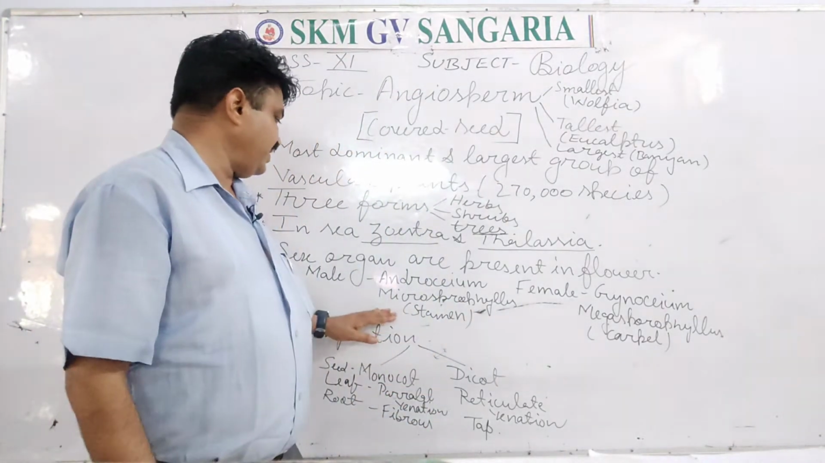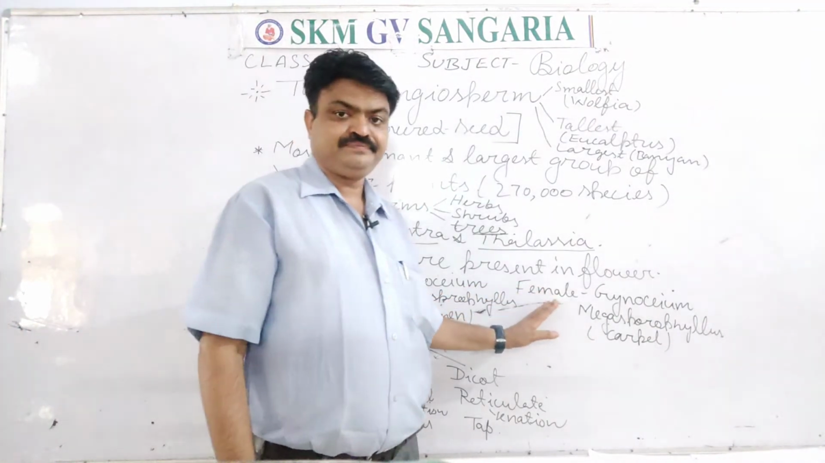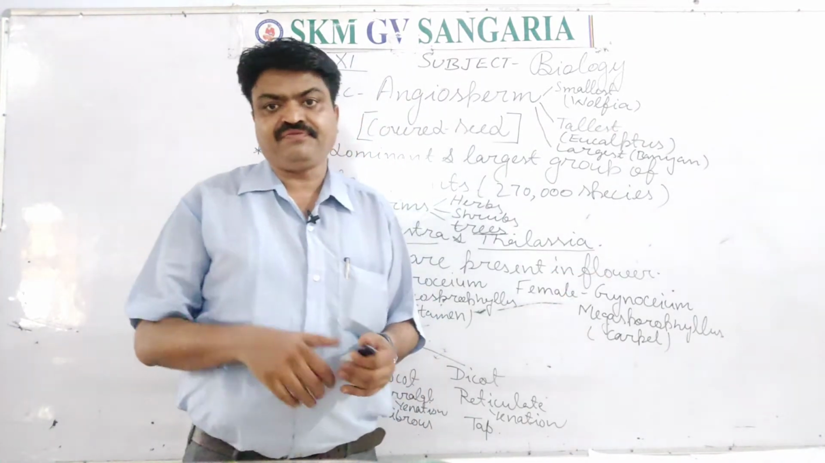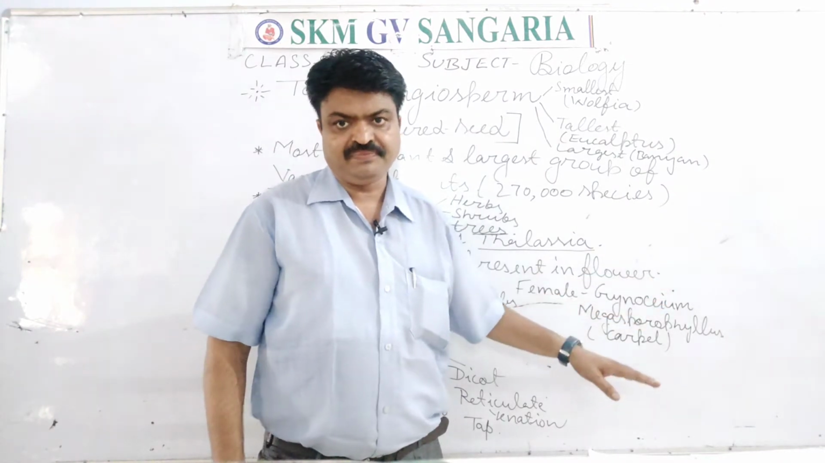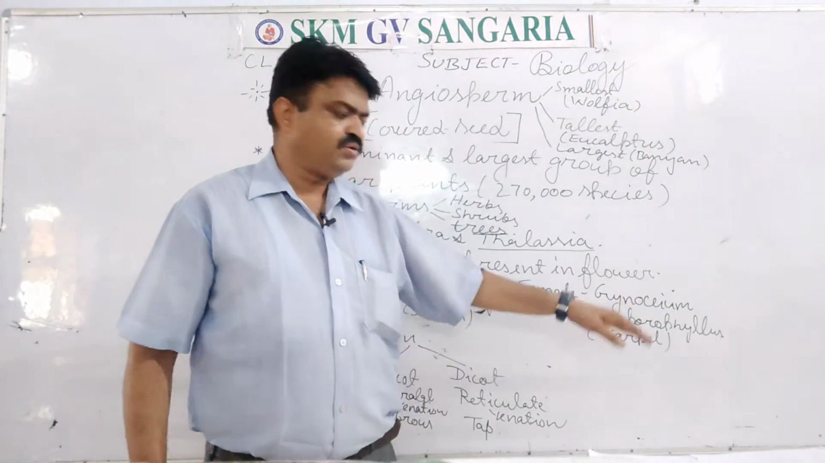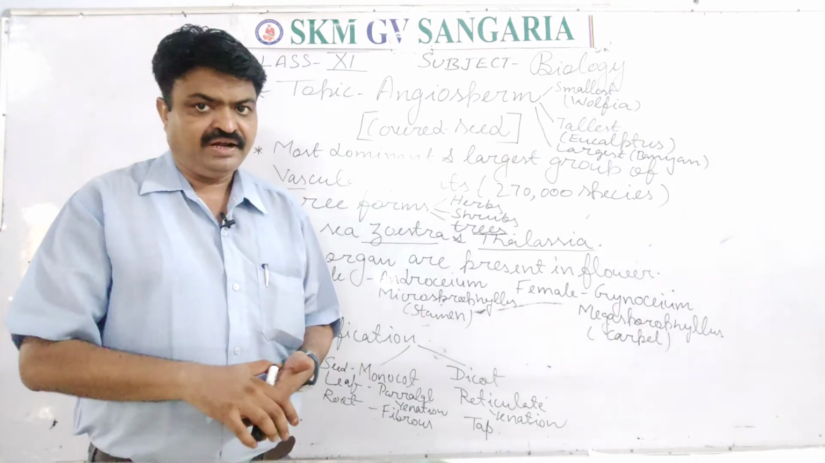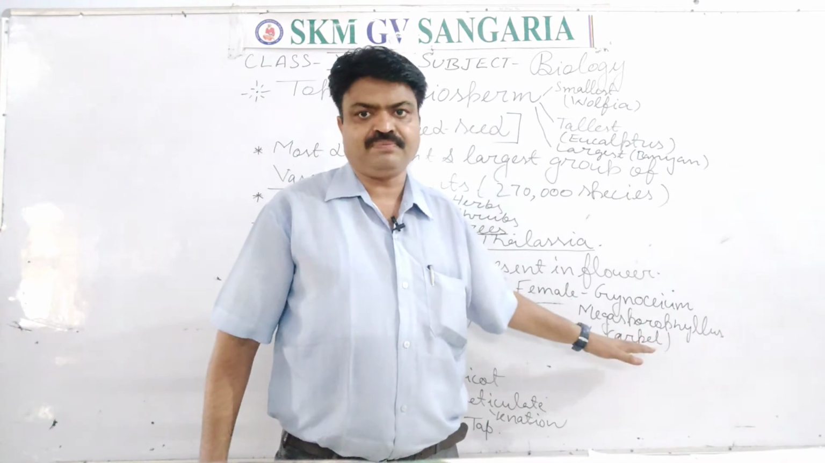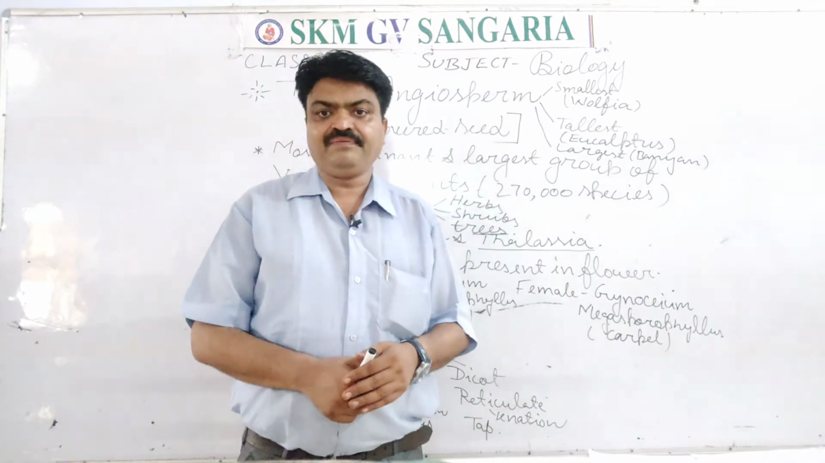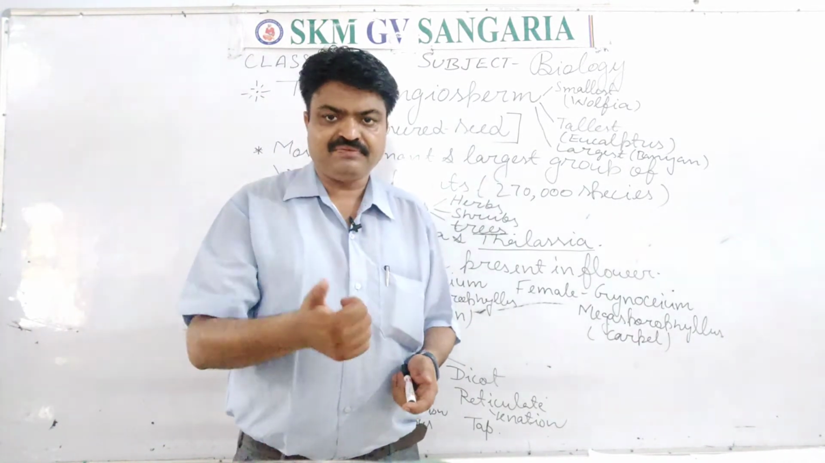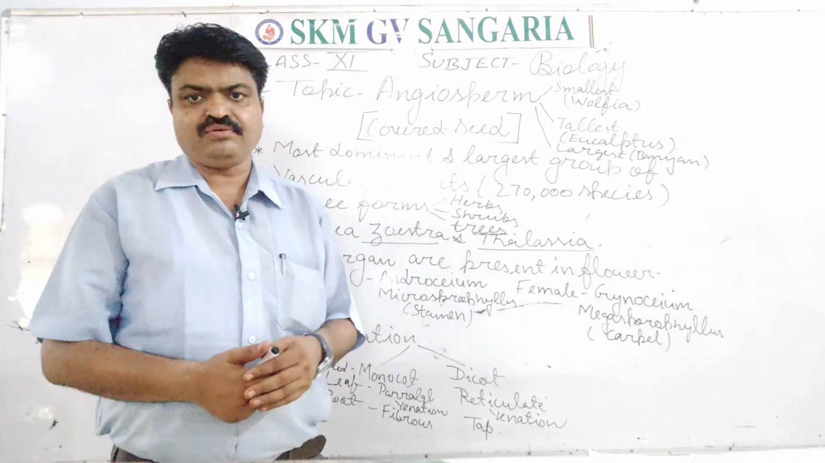Microsporophyll is found as the male organ, and it is found in the stamen, student. And the female sex organ that is found inside the flower is the gynoecium, student, gynoecium. Gynoecium is also known as megasporophyll, and it is found in the carpel, student, carpel. So carpel and stamen are the reproductive parts of the flower. Carpel has the female sex organ and stamen has the male sex organ.